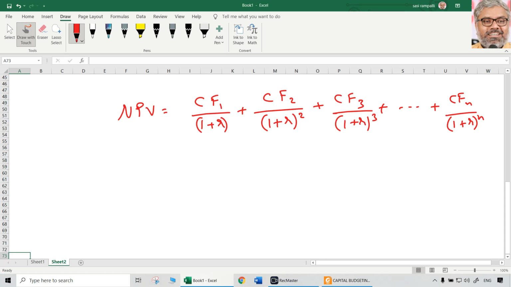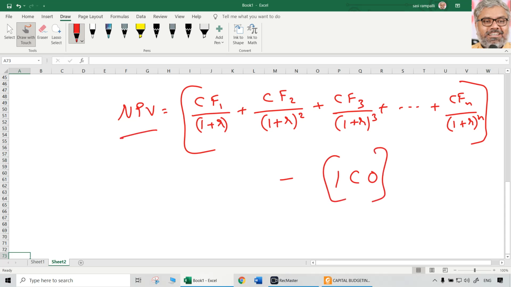This is the present value of all the cash inflows. From this, you have to deduct the initial cash outlay, that is initial investment. Then what you get is called NPV.